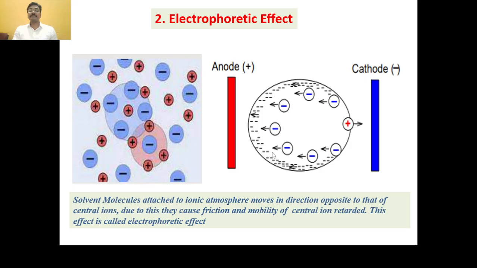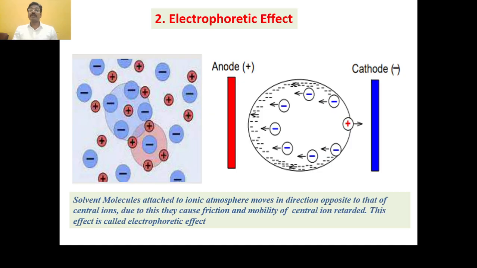See here, when we apply the EMF, this central ion moves toward the oppositely charged electrode, and these negatively charged ions are left behind. During this, the solvent molecules attached to this ionic atmosphere move in the direction opposite to that of the central ion.